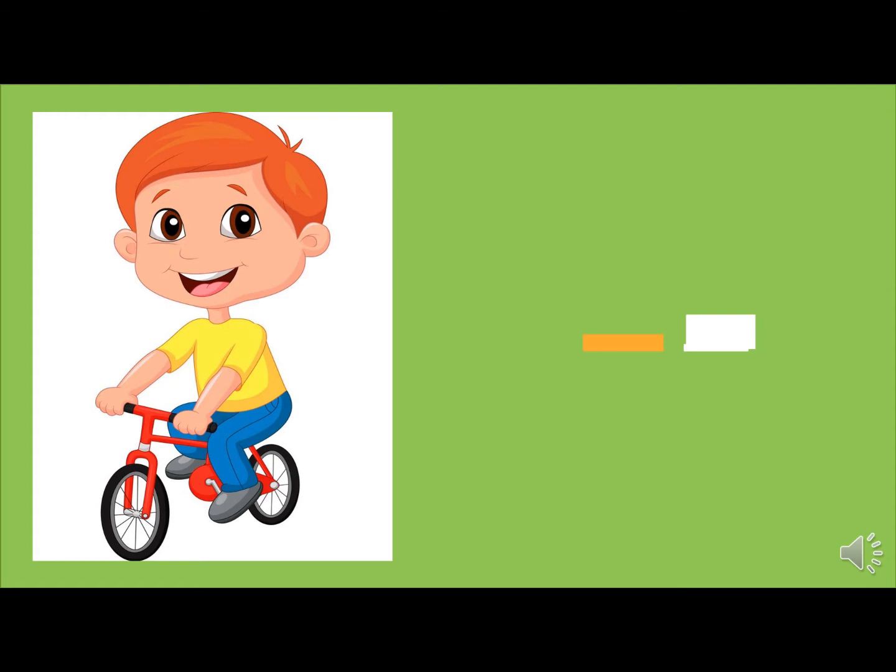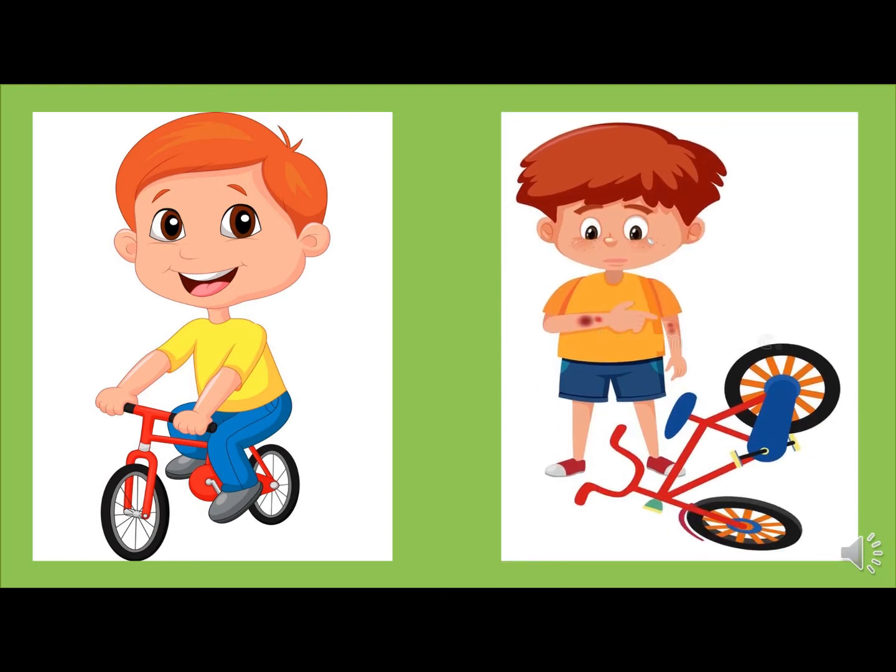Now tell me, students, what happened in the picture? Yes, a boy is riding a bicycle. Just focus on my words. A boy is riding a bicycle. Oh no, what happened? He fell down.